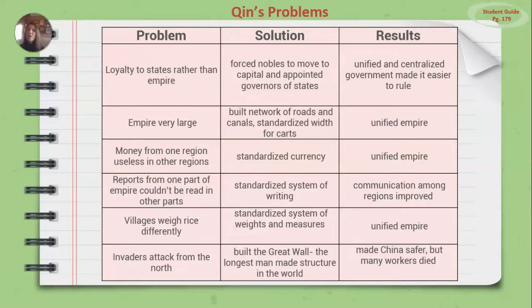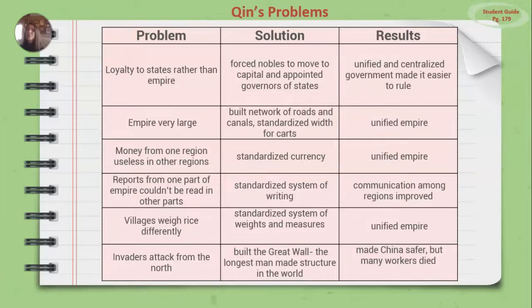Another problem was the empire was very large. So the solution was to build a network of roads and canals and standardize the width for carts. And what was the result? Again, a unified empire. One of the problems, money from one region was useless in other regions. And so a standardized currency was developed. And again, that unified the empire.